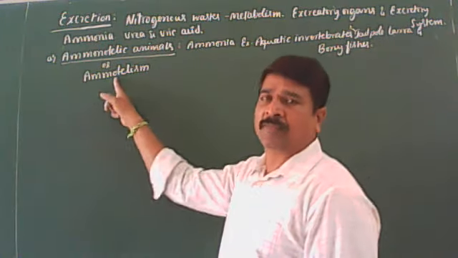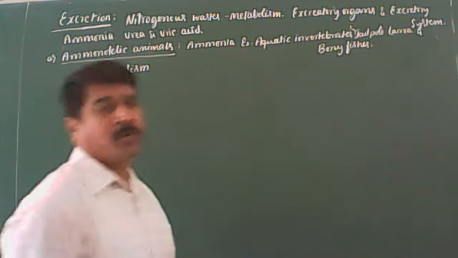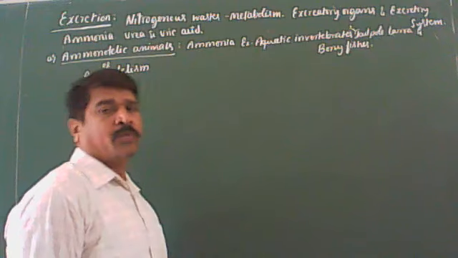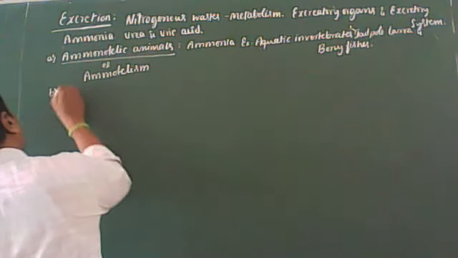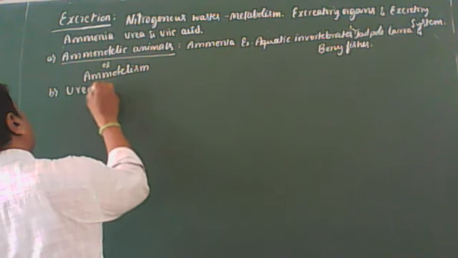So those animals which excrete nitrogenous waste material in the form of ammonia are called ammonotelic animals, and the phenomenon is called ammonotelism. Example: aquatic invertebrates, tadpole larva, and bony fishes. Dear students, you must remember the examples. Got it? Next, the second one is the ureotelic animals.